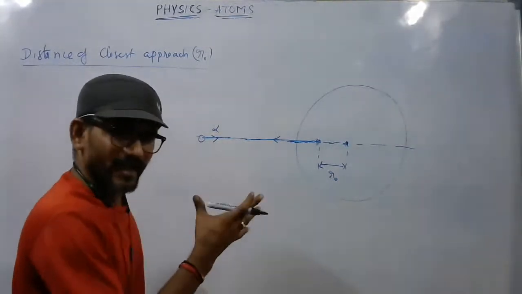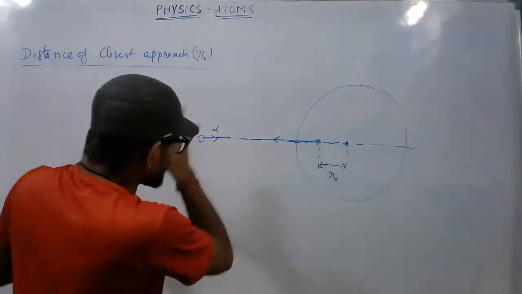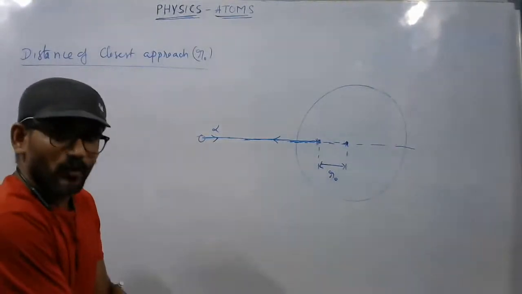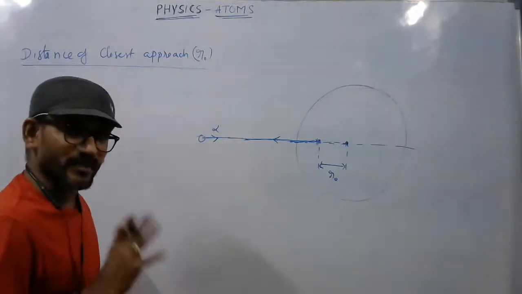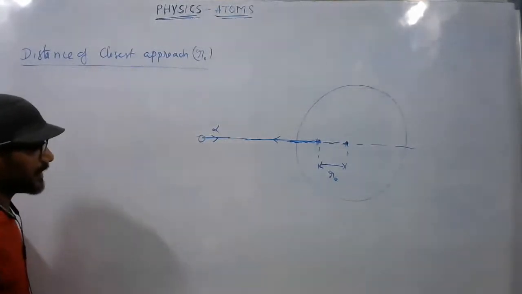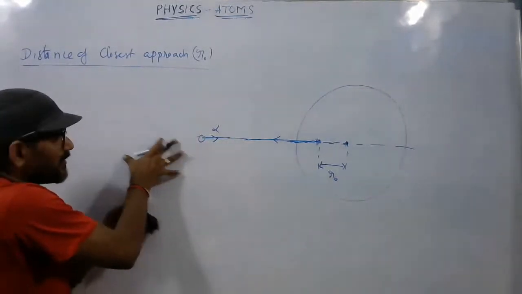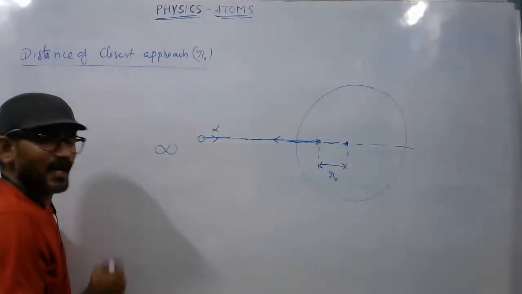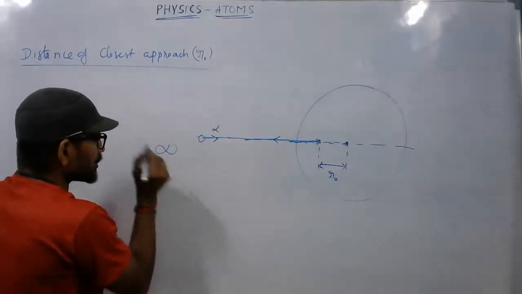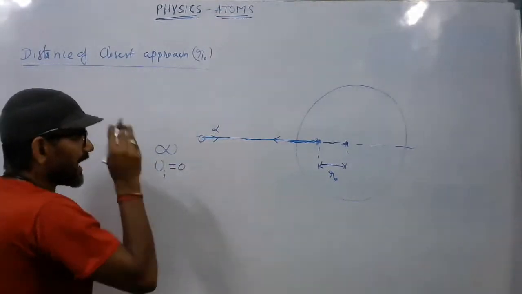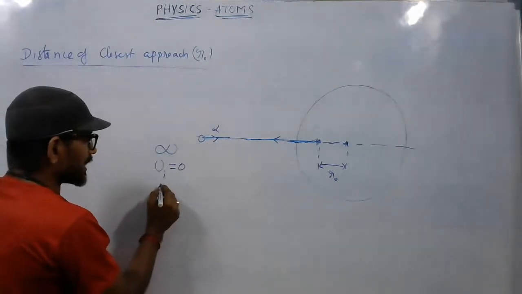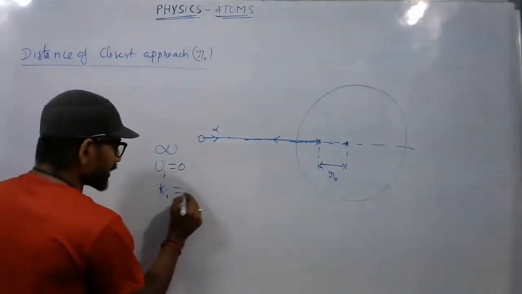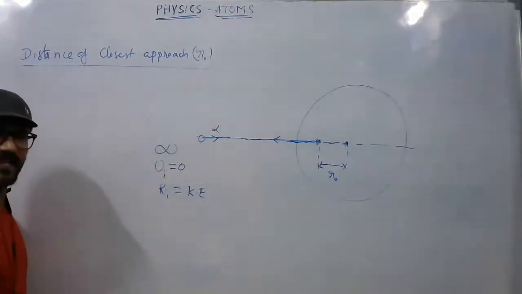As I told you, this is one of the very important concepts in the Rutherford atom model. Let us see how to derive this expression. To derive that, we have to consider that initially the alpha particle is traveling from a relatively infinite distance, where the initial potential energy is 0. As it has some mass and is moving, it has some initial kinetic energy. Ki, you can write it as Ke, the initial kinetic energy.